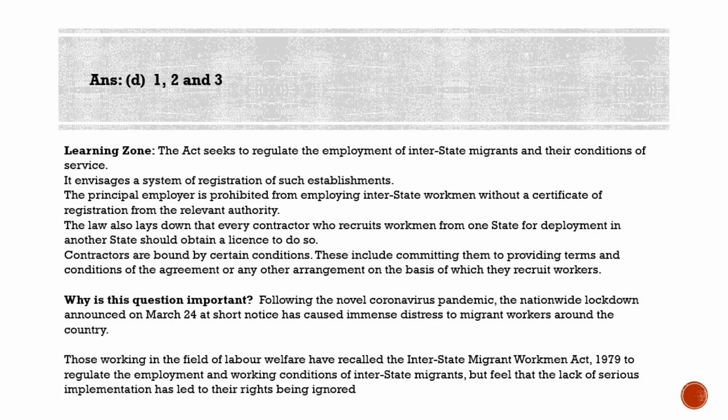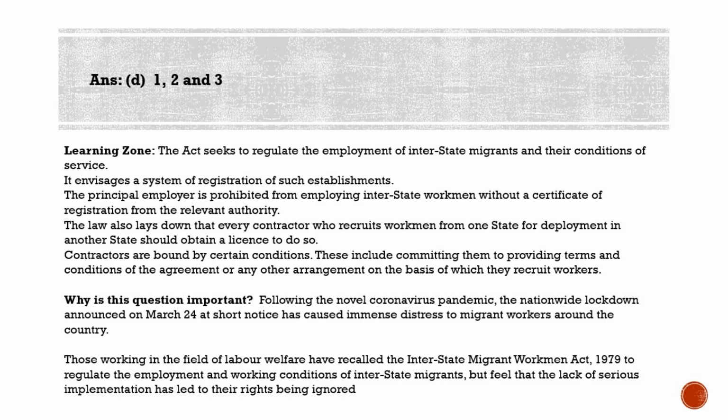And the law also lays down that every contractor who recruits workmen from one state for deployment in another state should obtain a license to do so. And contractors are bound by certain conditions. These include committing them to providing the terms and conditions of the agreement or any other agreement on the basis of which they recruit workers. And it is applicable to every establishment that employs 5 or more migrant workmen from other states, or if it had employed 5 or more such workmen on any day in the preceding 12 months.